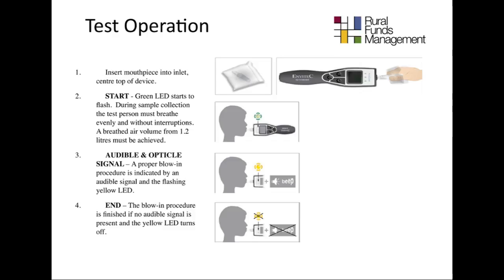To do a sample test, insert the mouthpiece into the inlet, center top of device. The green LED starts to flash. During the sample collection, the test person must breathe evenly and without interruptions. An air volume of 1.2 litres must be achieved. A proper blow-in procedure is indicated by an audible signal and the flashing yellow LED. The blow-in procedure is finished if no audible signal is present and the yellow LED turns off.